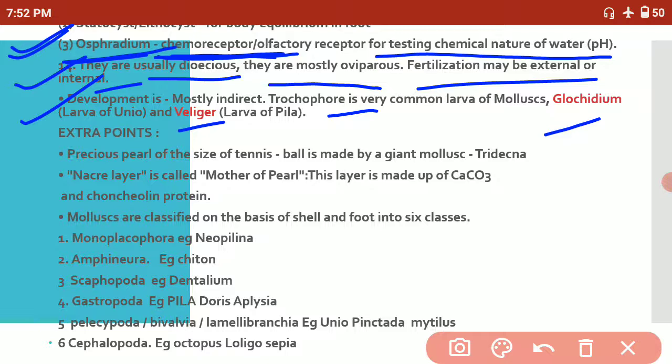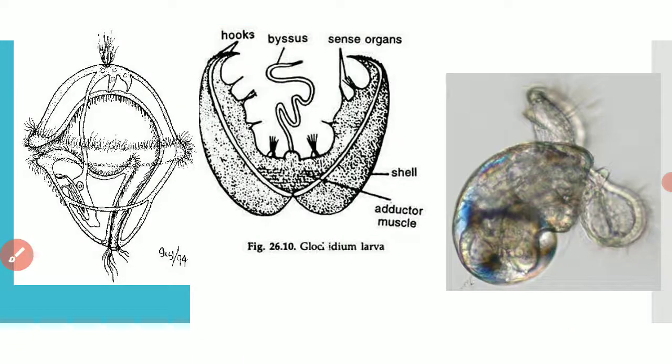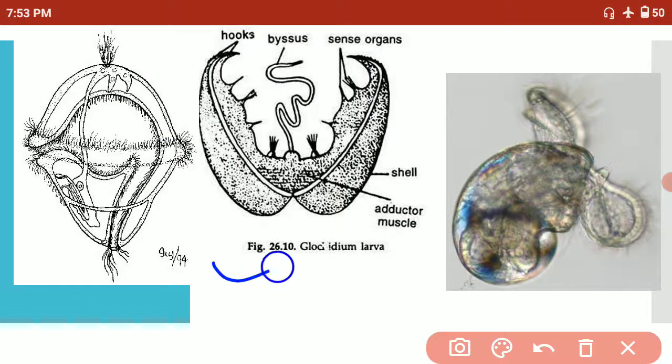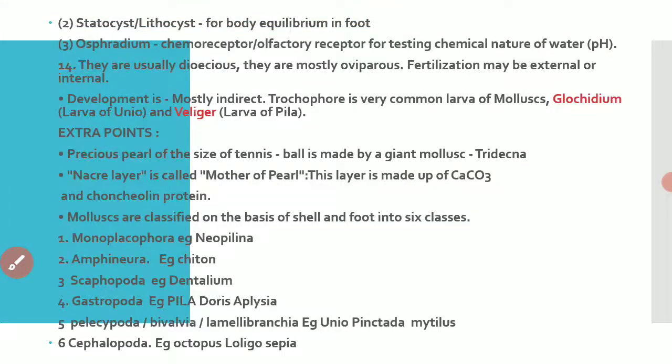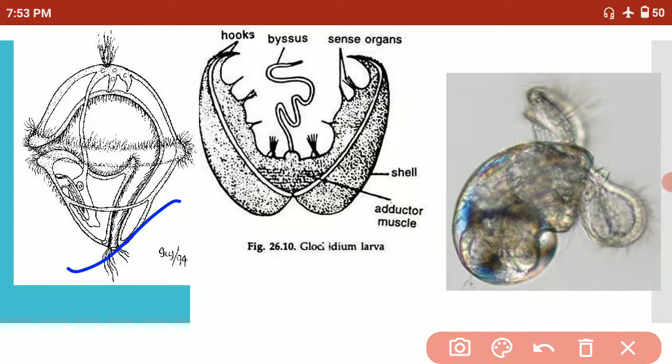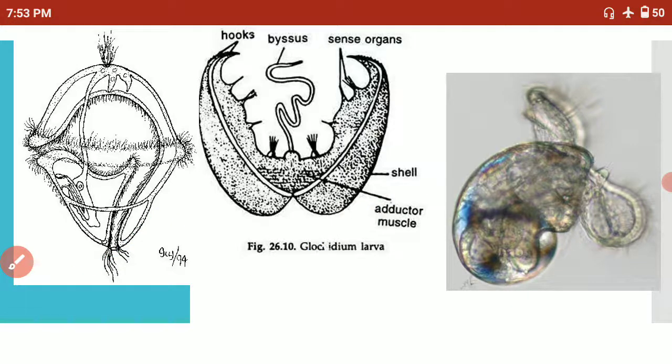So many points we have studied. Now let's see the larval stages. This is the larva we have to study: the Glochidium larva, Veliger larva, and trochophore larva. By viewing the diagram again and again, our brain catches the diagram more readily than the words. This is the trochophore larva, which is very common in molluscans, this is the Glochidium larva, and this is the Veliger larva. This is the characteristic of molluscans.